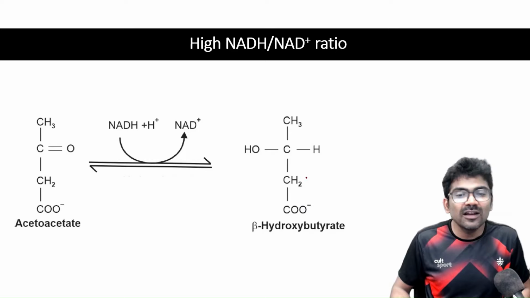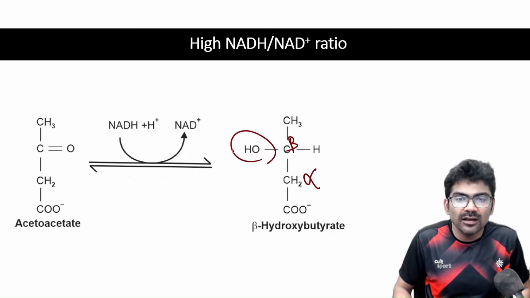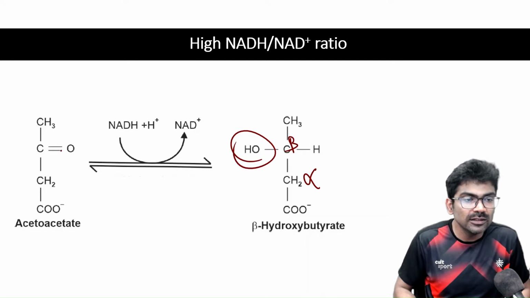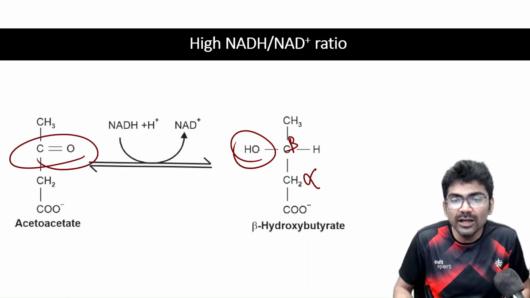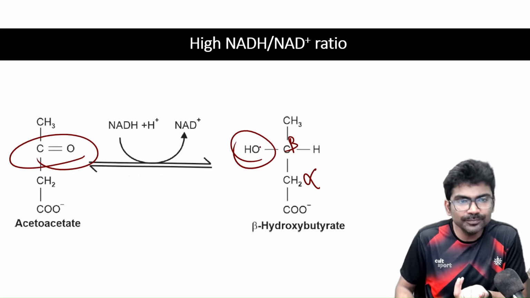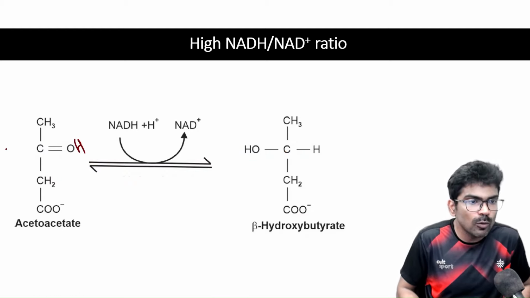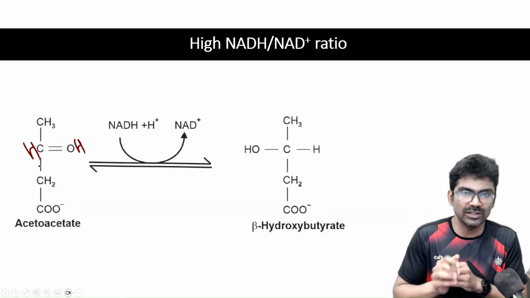The carbon to which the functional group is attached is the alpha carbon, and there is a hydroxyl group in the beta carbon. So that is why this is beta hydroxybutyrate. So in short, what happens? The ketone group, C double bond O group, is reduced to an OH group. Simple, right? So 1H here and 1H here. Simple. So this is a reduction reaction.